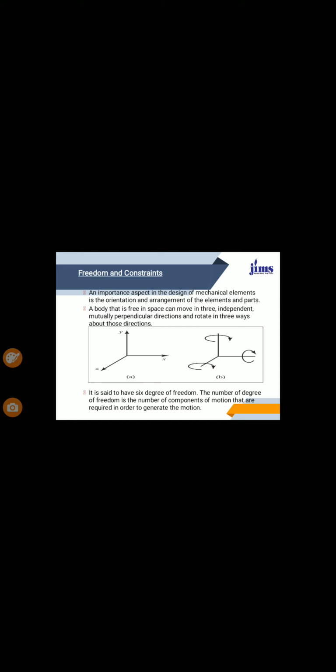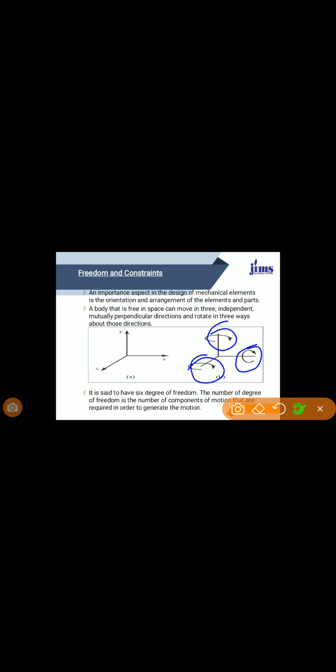Suppose a body is free in space. It can move in three independent, mutually perpendicular directions and rotate in three ways about them, with respect to the x direction, the y direction, and the z direction. So it is said to have 6 degrees of freedom.